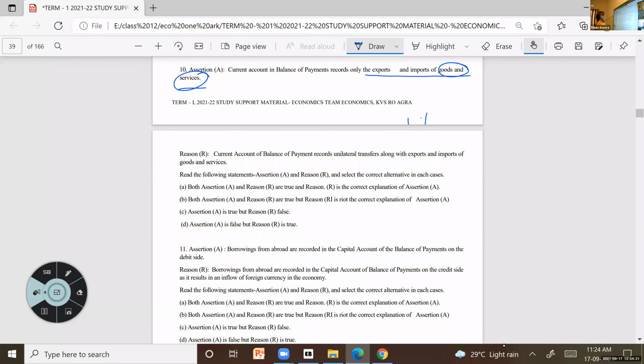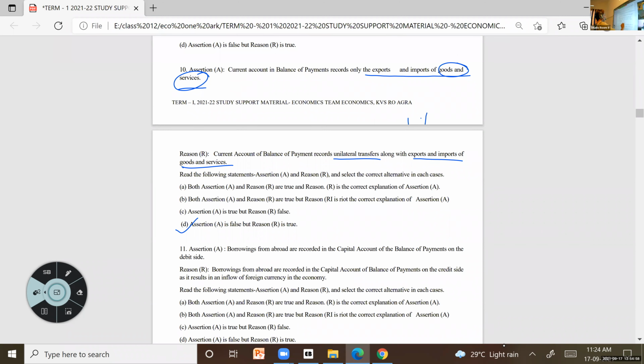And the reason, if you see, that is correct actually. It records transfers also, at the same time exports and imports of goods and services. So always keep in your mind what all things come under current account and what all things come under capital account. Be thorough with that, then only you will be able to answer these kinds of questions. So the answer is D, assertion is false but reason is true. Why is the assertion wrong? Because it doesn't include unilateral transfers. Next one.